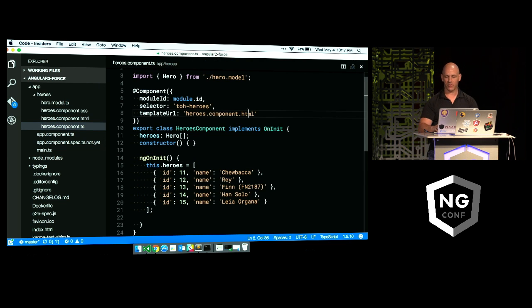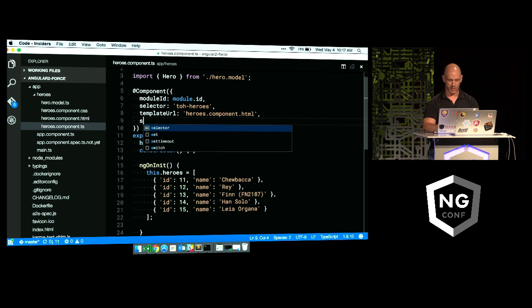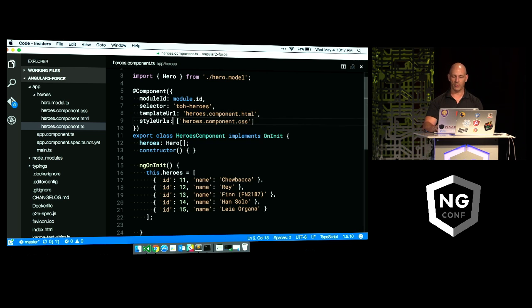So how do I associate that CSS with my component? I come into here, and I can type in style URLs. And then I got my heroes component CSS, which I pass into it. One thing you'll notice I'm not doing again is I'm not typing in app/heroes/heroes component CSS. This is a big problem in larger apps when you move files around, because then you have to change the file paths too. I don't need to do that because Angular is using this module ID property to figure out, using the module loader, where am I located. It's contextual. So it actually prepends that string for us and takes care of it. So that's a little bit of magic that we don't have to worry about.